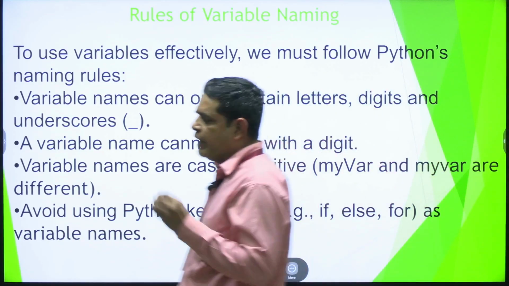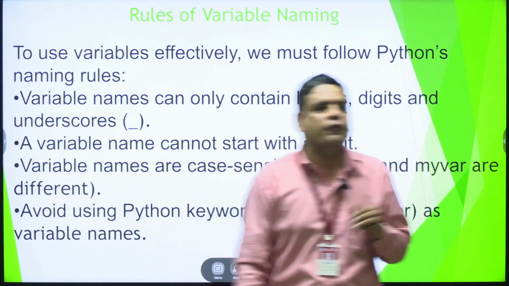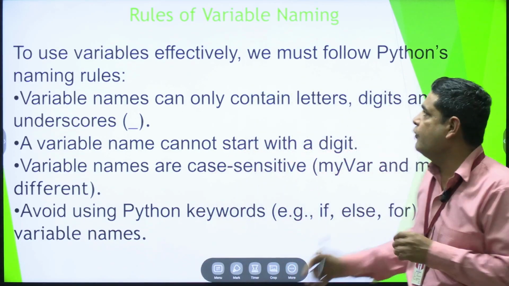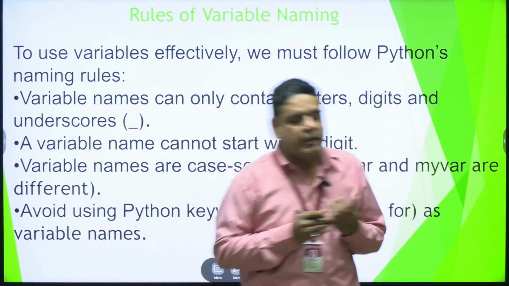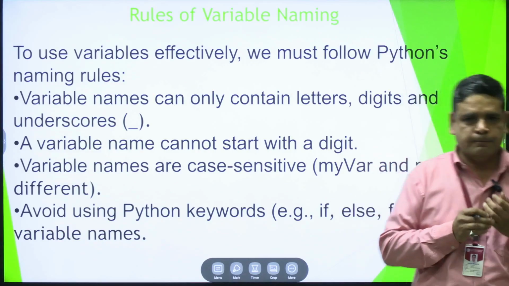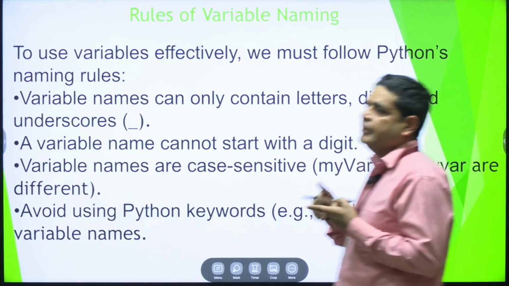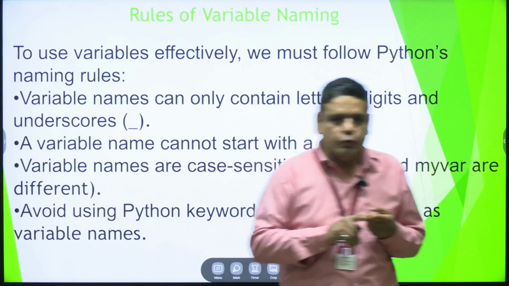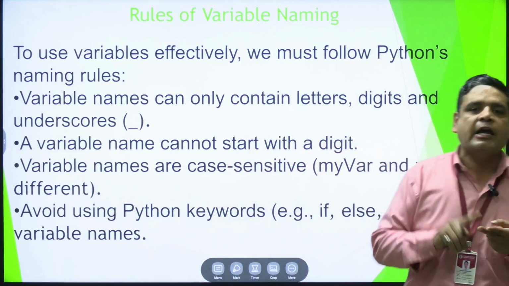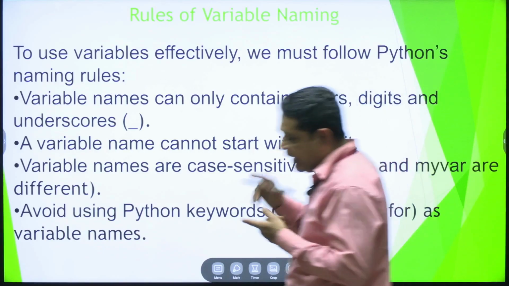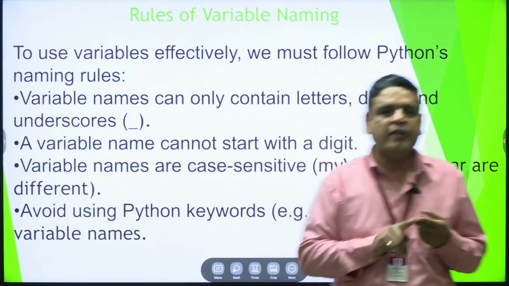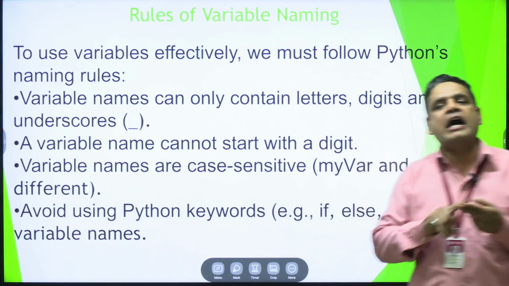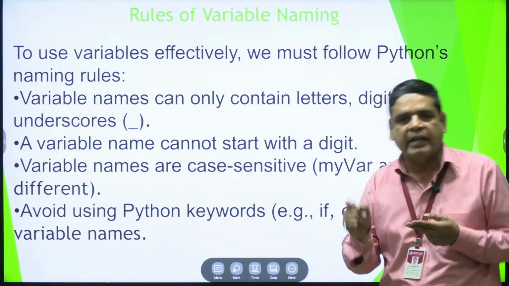When we use a variable name, we have to know some rules of variable naming. First, we create a variable starting with an alphabet. Second, in the variable name, we can use digits after an alphabet. We cannot start a variable name with a digit. Always start with an alphabet, and after the alphabet we can use any digit.